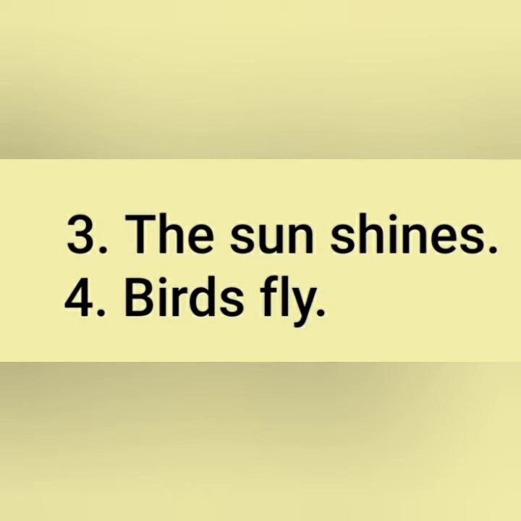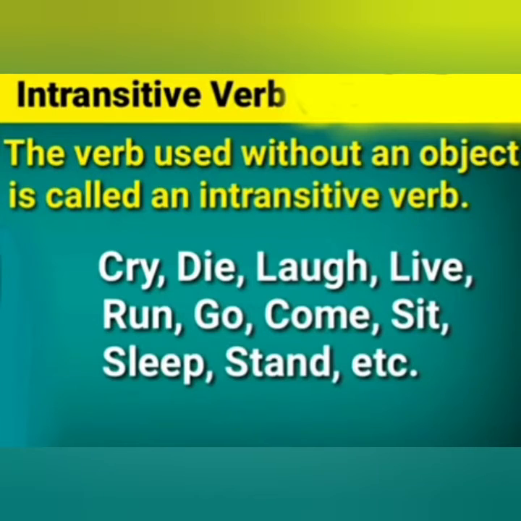The sun shines, birds fly. In these sentences, the verbs by themselves make good sense and do not require objects after them to make complete sense. So students, the verb used without an object is called an intransitive verb, or you can say a verb which does not require an object to complete its sense but makes good sense by itself is called an intransitive